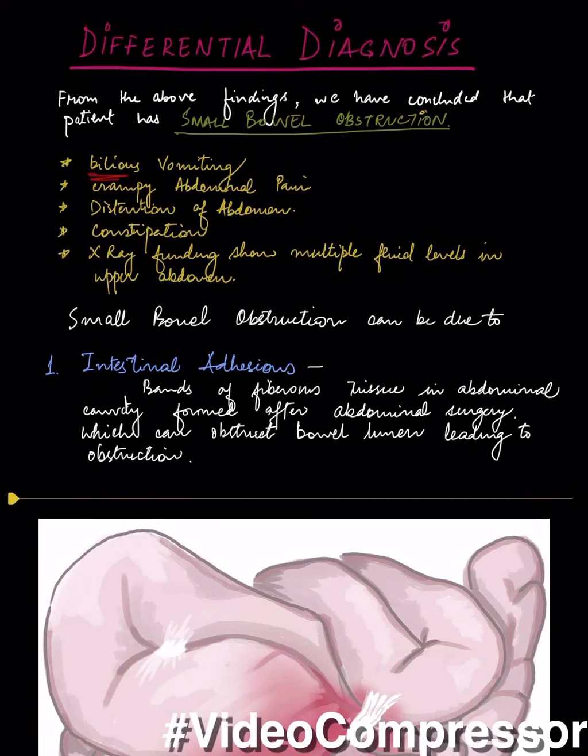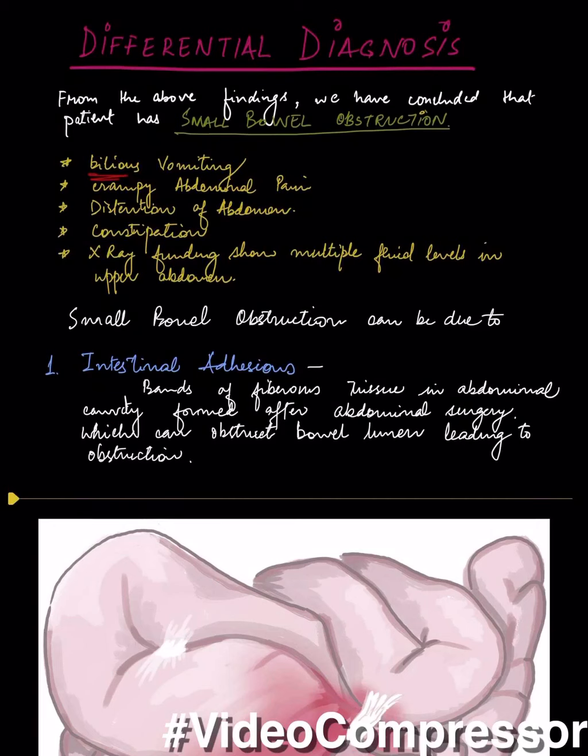The obstruction can be due to enteric strictures in bowel diseases such as Crohn's and tuberculosis. These are prevalent in developing countries like India. There can also be volvulus, which is twisting and knotting of the intestinal tract. This can be a complication of adhesions as well, as volvulus can form around the band of adhesion. As we can see in this diagram, the volvulus strangulates the small intestine.